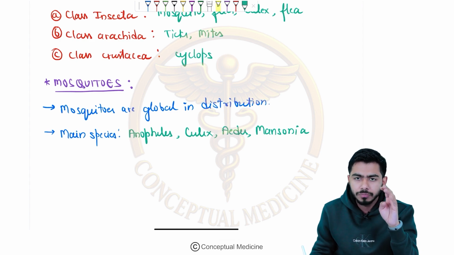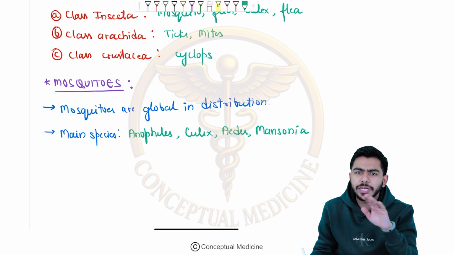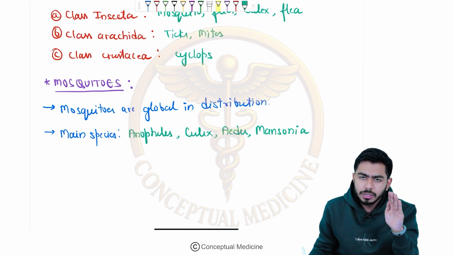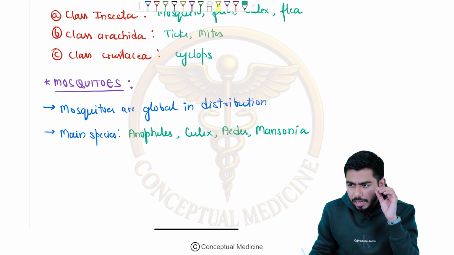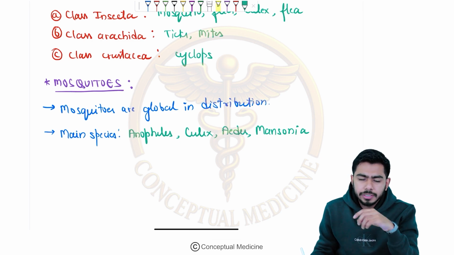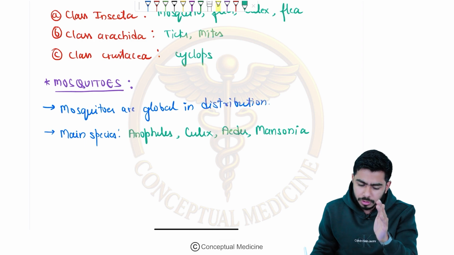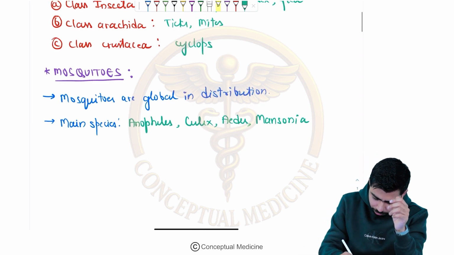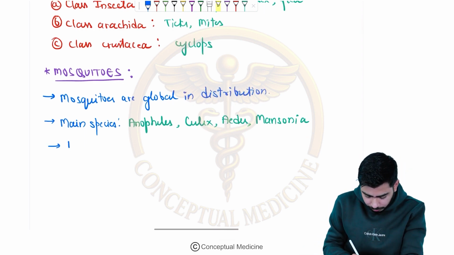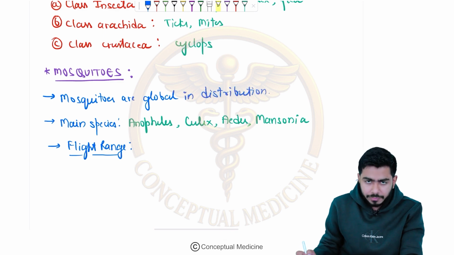Each and every point of these four mosquitoes will be very important and can be tested anywhere, right? So history tells that everywhere at least one question comes from these things only, right? It's very easy, you just need to focus. So guys, over here, what about the flight range of the mosquito, right? What about the flight range of the mosquito? Can anyone tell?